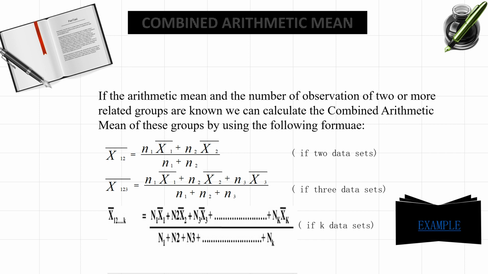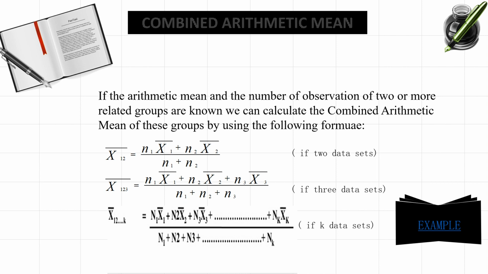In case of two data sets, the formula is n1 x1 bar plus n2 x2 bar by n1 plus n2. The data may be given as observations of two data sets, or directly as the means and the number of observations in the two data sets. For three data sets, n1 x1 bar plus n2 x2 bar plus n3 x3 bar by n1 plus n2 plus n3 is the formula.